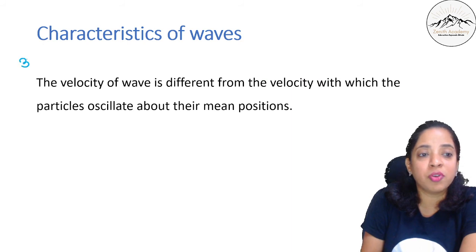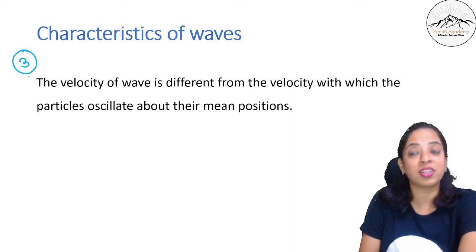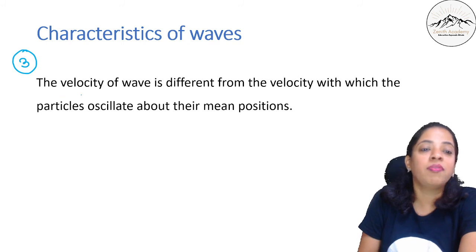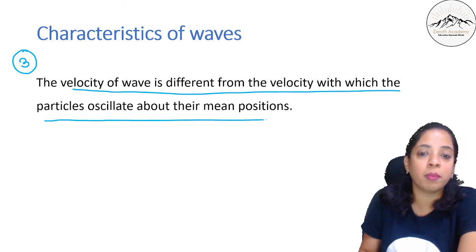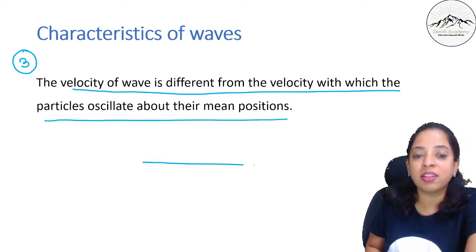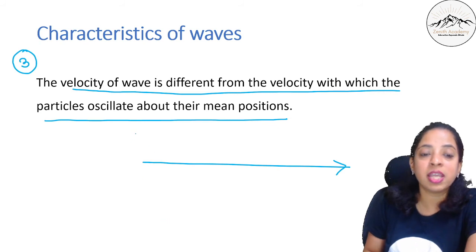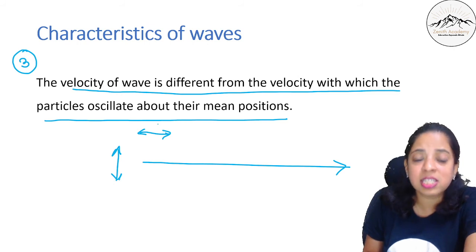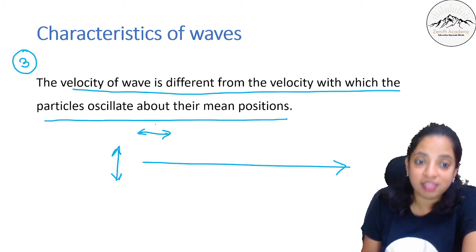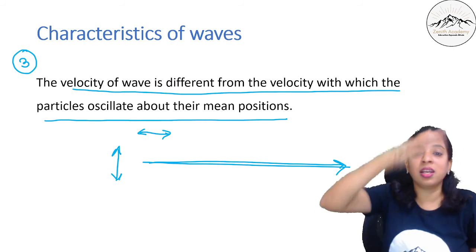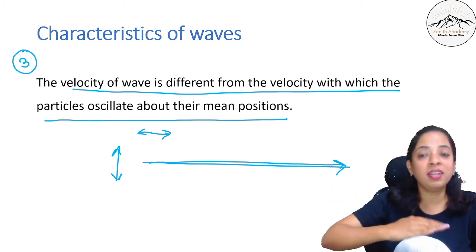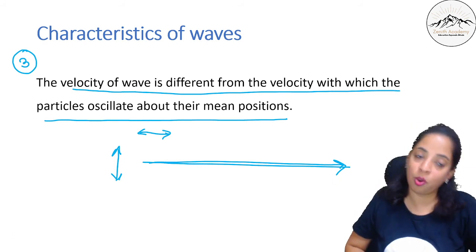So all these characteristics, if you understand, then only it will become easier for you to understand the sound chapter very well. The velocity of wave is different from the velocity with which the particles oscillate about the mean position. So I am saying that the wave is going in this direction, and I am saying the particles are either vibrating like this or vibrating like this. So the particles' vibration velocity is different than the velocity of the wave. You have to remember that these two velocities are not same. So the speed with which the particle is vibrating is different from the speed with which the wave is moving. I hope now this is clear.